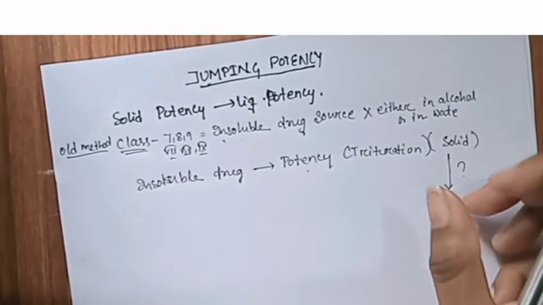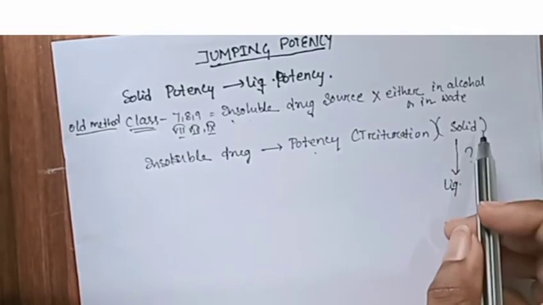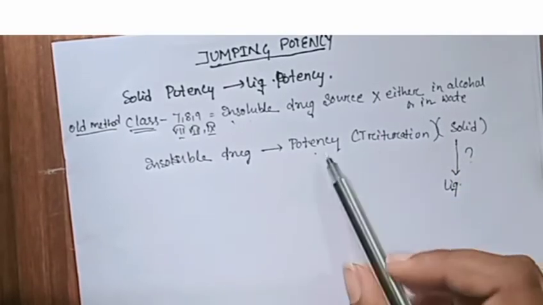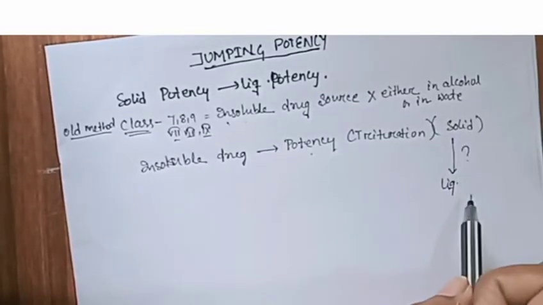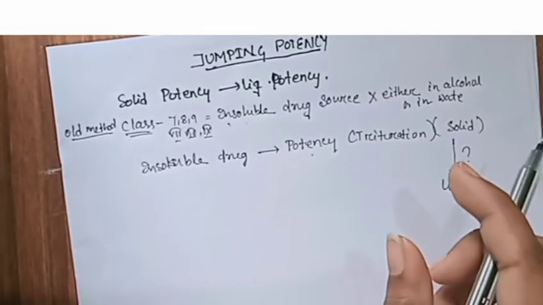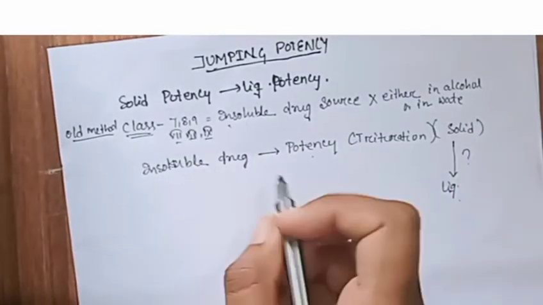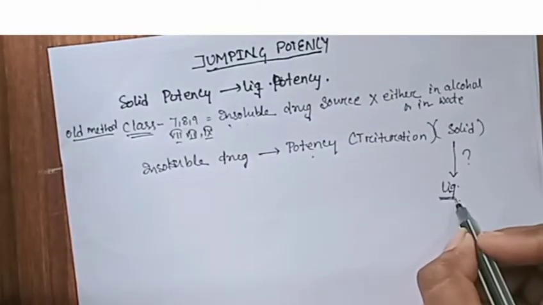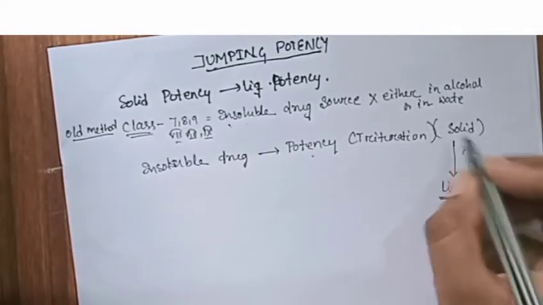How is it formed? The solid drugs formed from these classes are converted into a liquid potency from a specific potency. That potency is the solid potency.